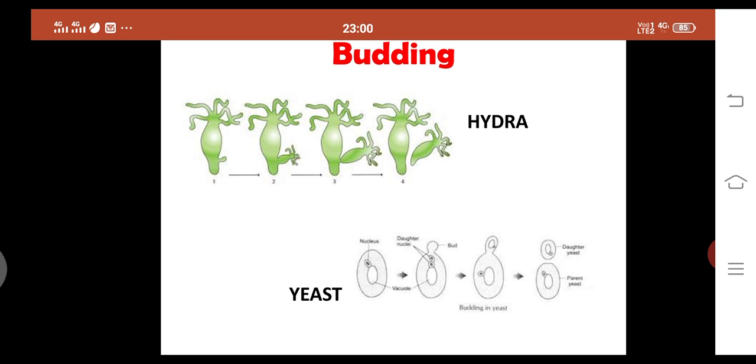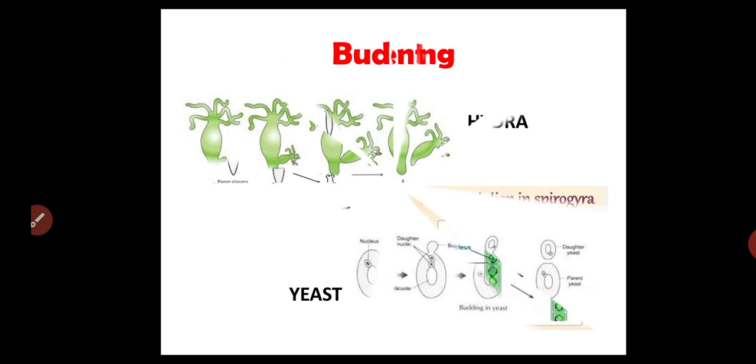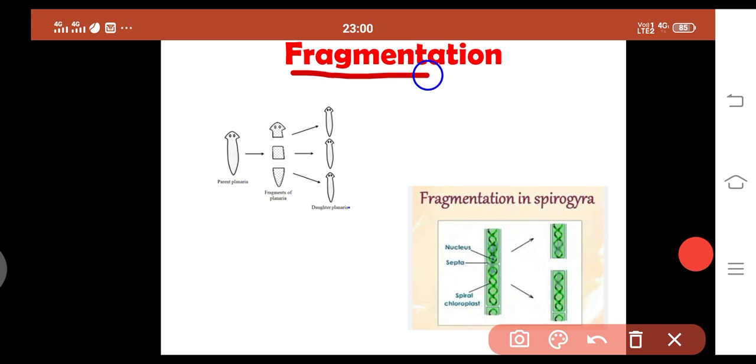So the next type is fragmentation. Fragmentation means fragment means pieces. The parent organism breaks into multiple pieces on maturity, each of which gives rise to a new plant.